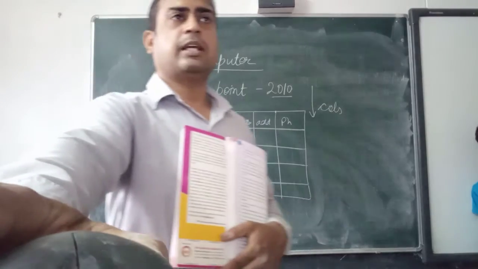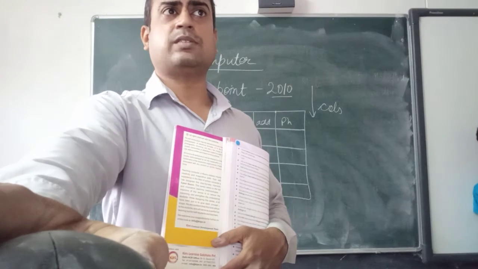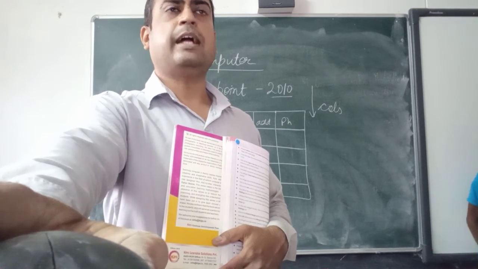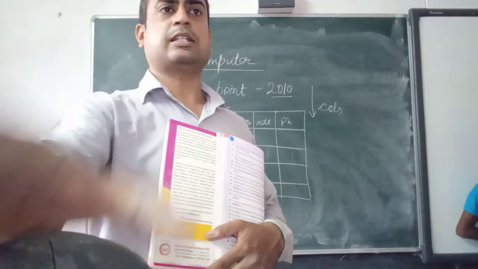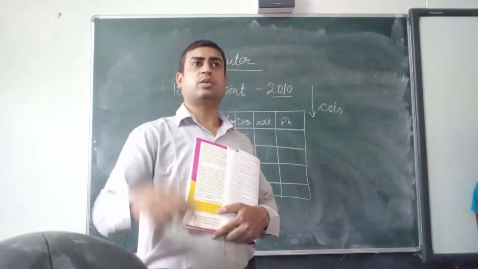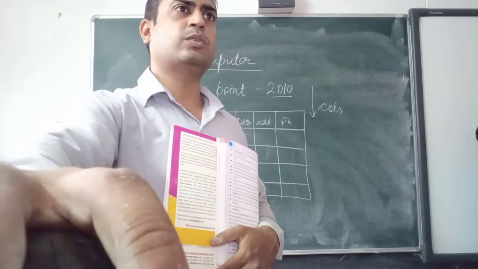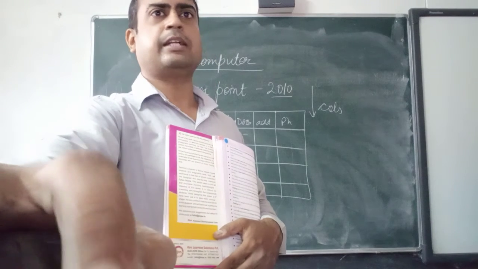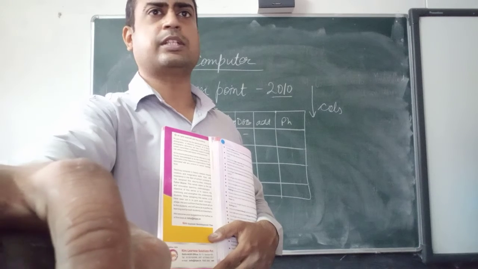So you can choose the number of cells from top to bottom, and if you want more cells, like I have covered all the cells in this, but if you want more cells, then you can click here on Insert Table, and you can type the number of rows and columns here.